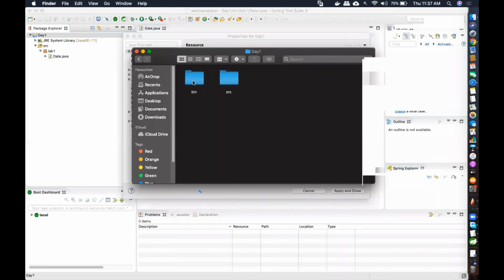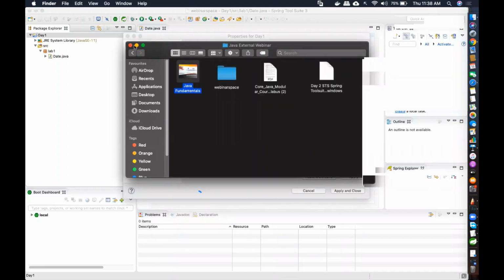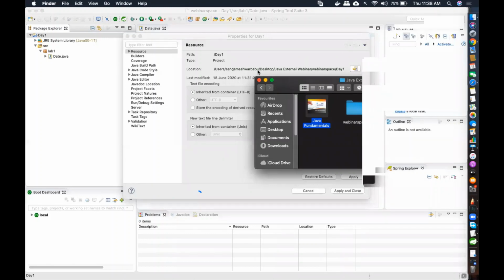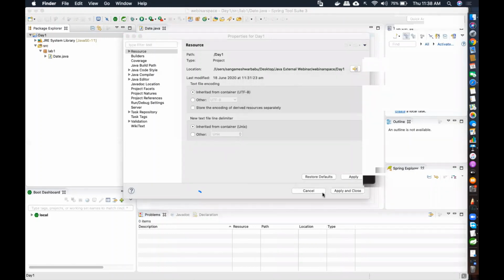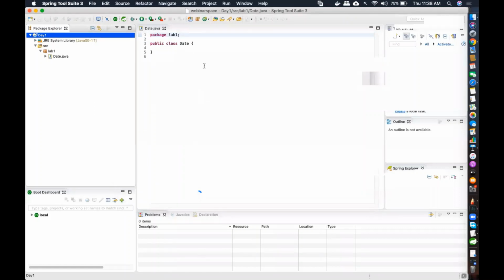I told you I will give you a readme for path and classpath as well, so you will be able to better understand what classpath means. The .java file will be stored here. You see the lab1 folder is there, and inside it we have the Date.java file. It's an actual physical file residing on your secondary memory. Fine. So we have that .class file.